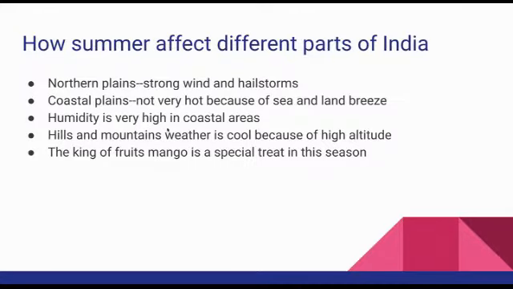And humidity is very high in coastal areas. What is meant by humidity? The amount of water vapor in the air. Because the temperature is increasing, water vapor is automatically more, so humidity is high in coastal areas. Because of this humidity, clouds form, and that is why after summer we get the monsoon. Okay, and what is the speciality in hill stations? In hills and mountains, the weather is cool because of high altitude. In hill stations and mountains like the Himalaya, the weather is cool and cold. Why?